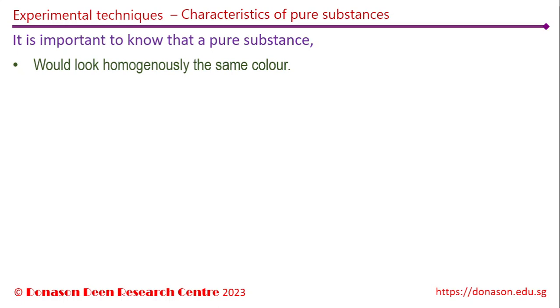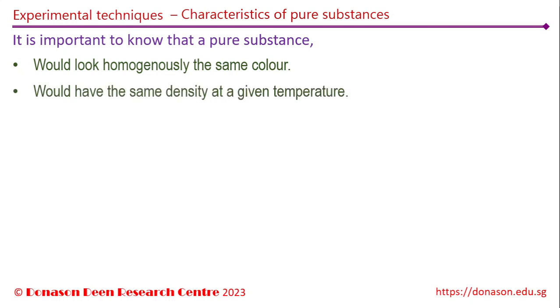If we measure the density of the substance from various parts of the substance, it should give the same density at the same temperature. Density is the amount of matter packed in a unit volume of the substance, and a pure substance should have the same type of packing of its particles throughout the substance at the given temperature.